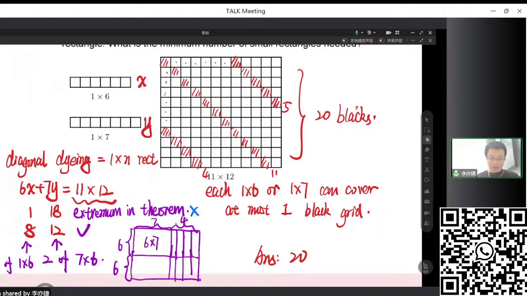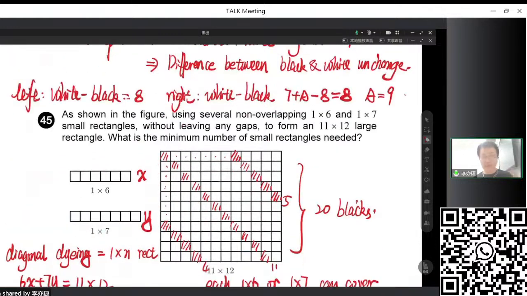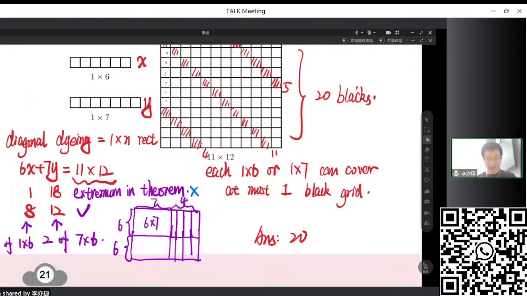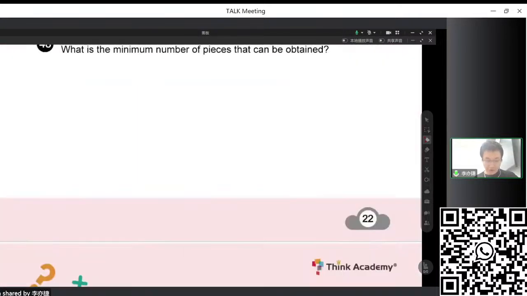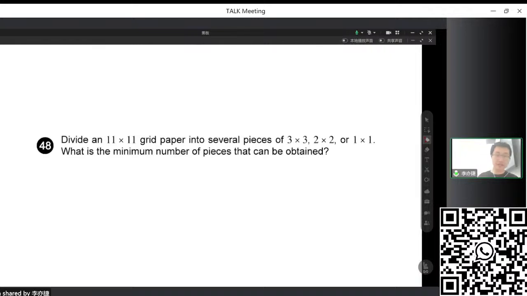So in this question, we calculated for 19, but 19 does not work. So almost 20 actually. A similar question is question 48. We should put them together. So 48 is very similar to it. We want to fill 11 times 11 with 3 times 3, 2 times 2, or 1 times 1. So what's the minimum number of pieces to solve this question?